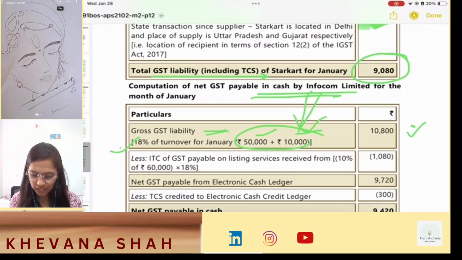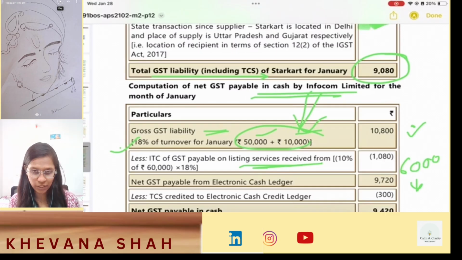Now in this, ITC of GST payable on listing services. Infacom Limited had provided listing services of value 60,000 into 10%, that is 6,000. On this 6,000, my 18% comes out to be 1,080, so I will get ITC of that amount. My net GST payable from the electronic cash ledger will be 9,720, and from this I have TCS credited of 300 rupees. So I will be deducting that TCS, and my net liability will come to 9,420.